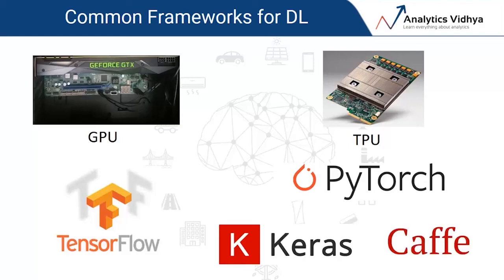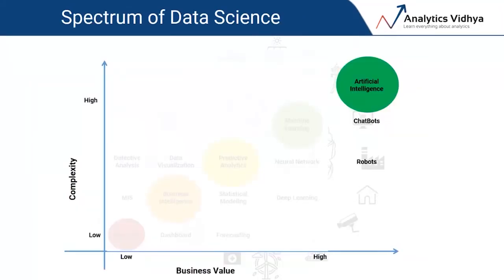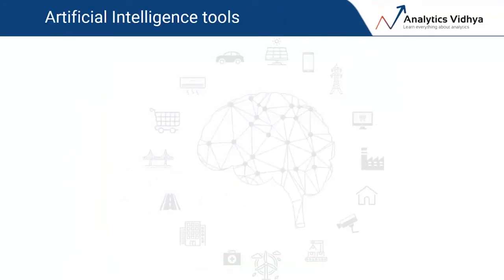I want to reiterate here that you don't necessarily need to remember all these names, but it's always helpful for your team if their leader is aware of what's trending in the market, right? And that brings us to the final section of our data science spectrum, artificial intelligence. If you haven't heard of automated machine learning or AutoML yet, there is no better time than now to educate yourself. It's an entire industry by itself.